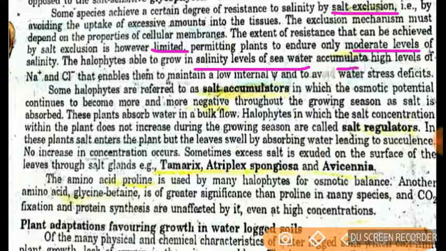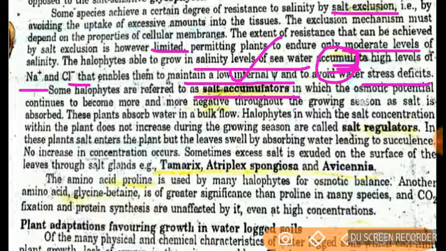They accumulate high levels of sodium ions and chloride ions, and they maintain a low internal osmotic potential. This is very important. Again, they are making the osmotic potential very low to avoid water stress deficits. So that is why they are called salt accumulators, isn't it?